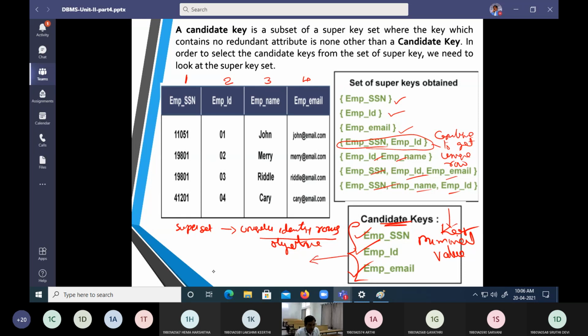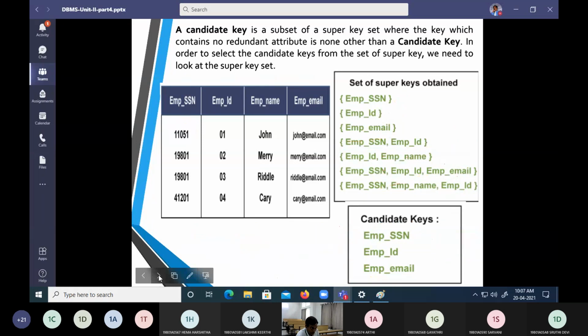From the candidate key, we get the primary key. From the candidate key, we are going to get the primary key, which will be the best key for the domain. I'm going to apply my domain knowledge for my domain, which is going to be the best. So for my domain, I am going to choose employee SSN as the best. Therefore, primary key, I am going to put as employee SSN. So this is how we relate a candidate key, a super key, and a primary key. This was the main theme.